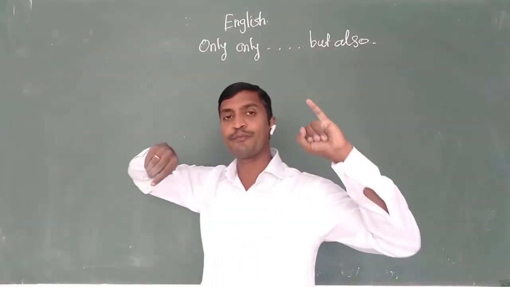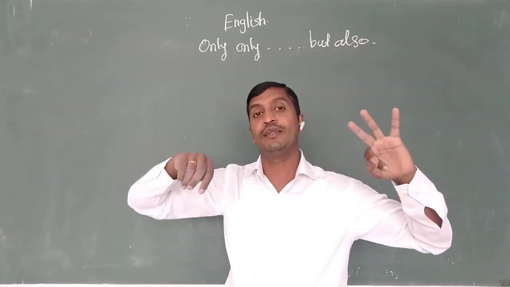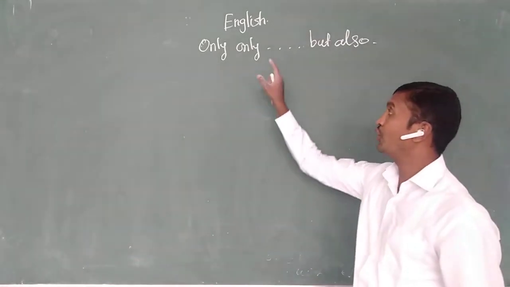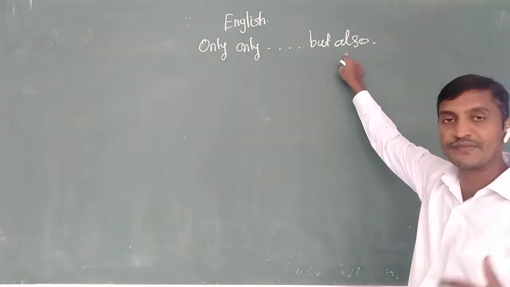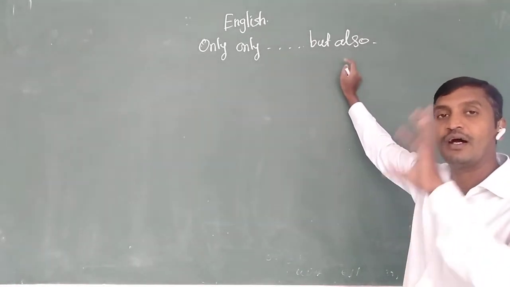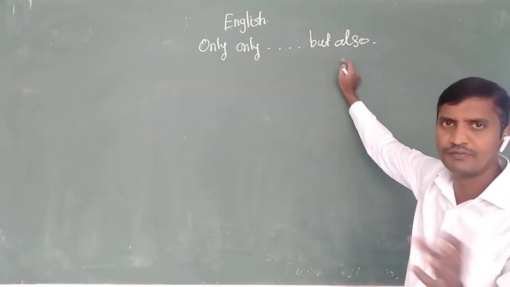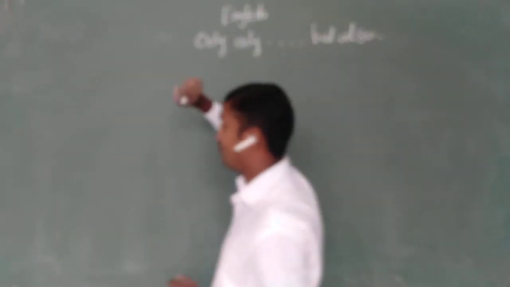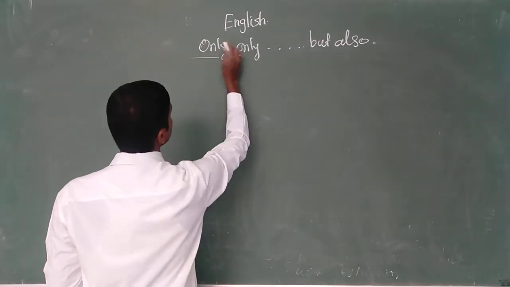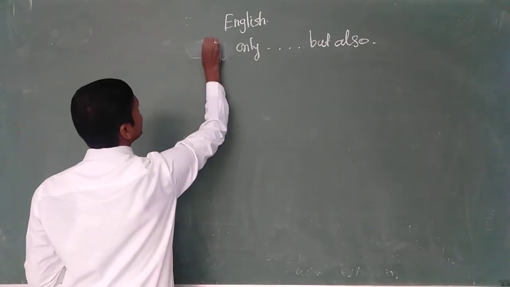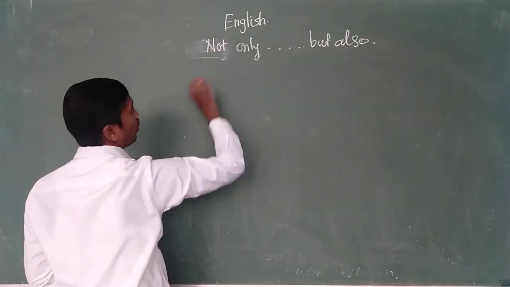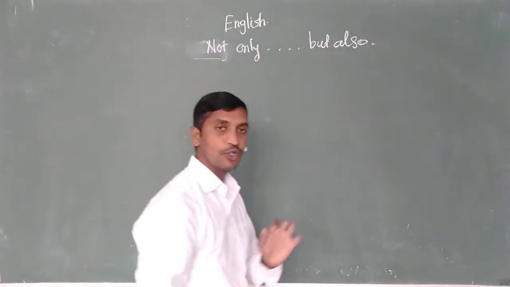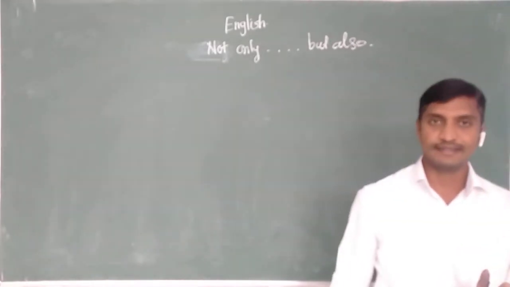As we have learned as soon as, no sooner, and hardly when, all together at the end, we are also going to learn not only but also, as well as, and both and, all together at the end, within these two lectures. Today we shall focus on how to use not only but also in the given sentences.